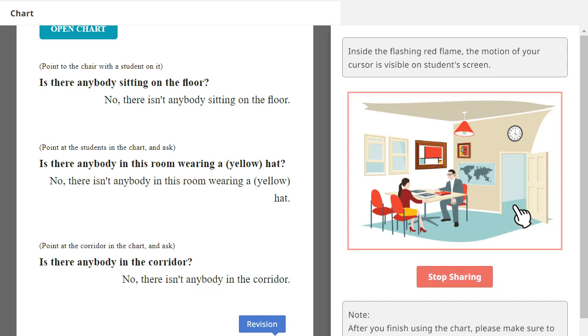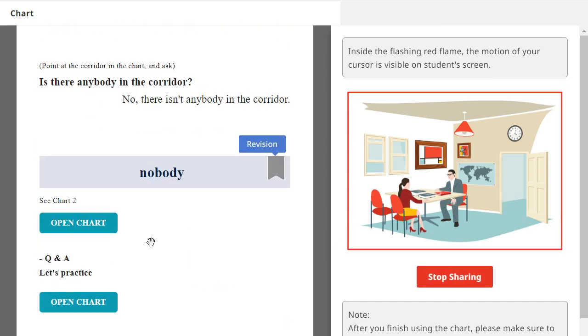Is there anybody in the corridor? No, there isn't anybody in the corridor. Very good. Okay, next.